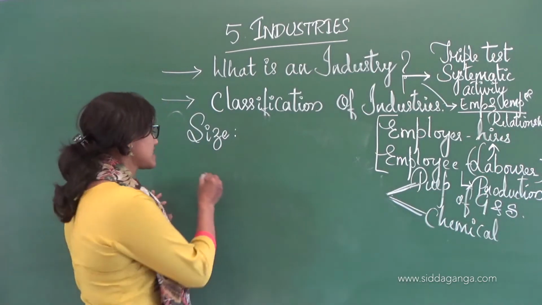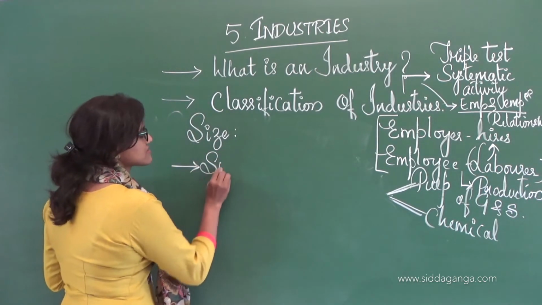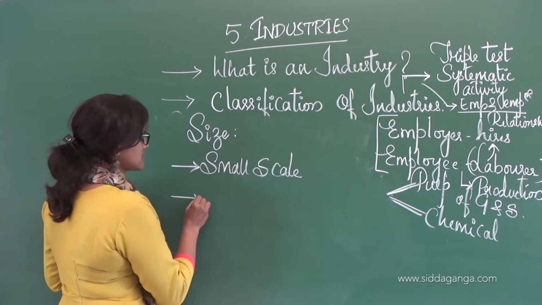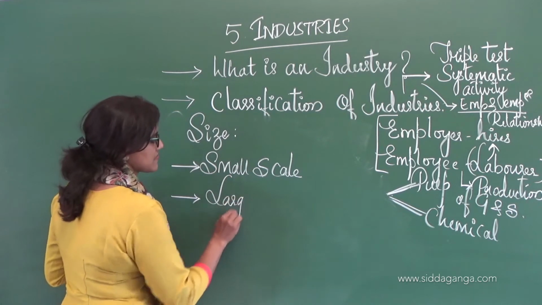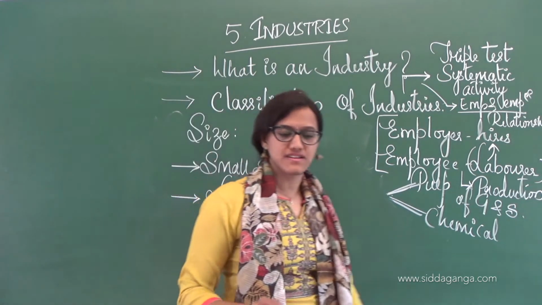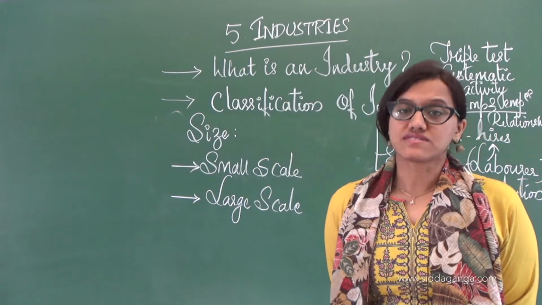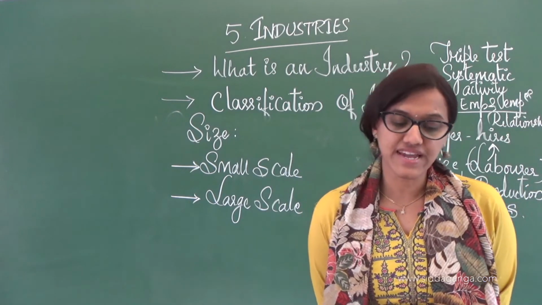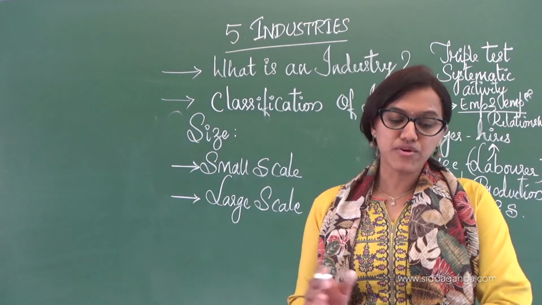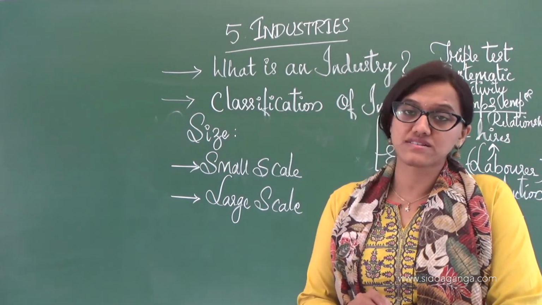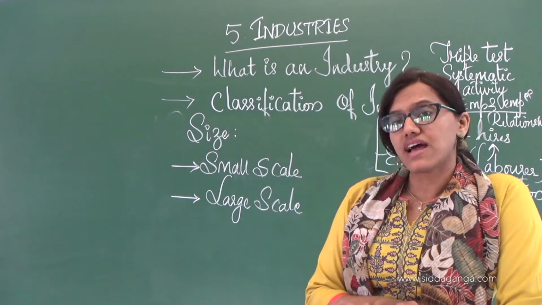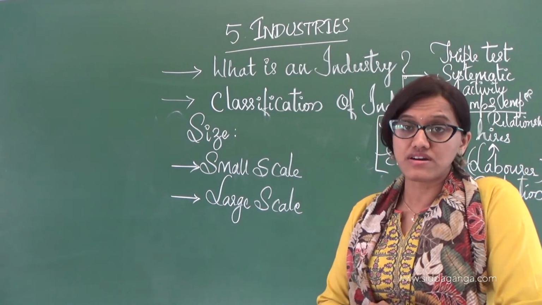When it comes to size, it refers to the amount of capital that is invested, and the number of people employed, even these things matter a lot. The number of people working differs, and that can be classified here.